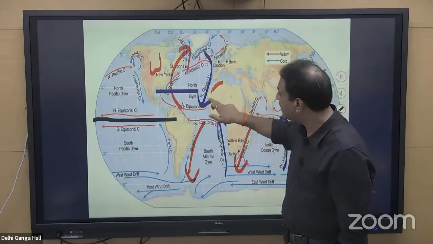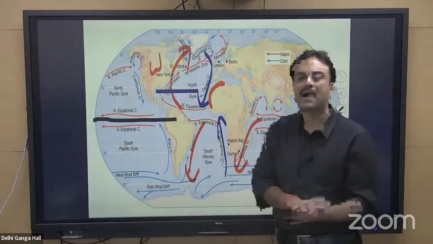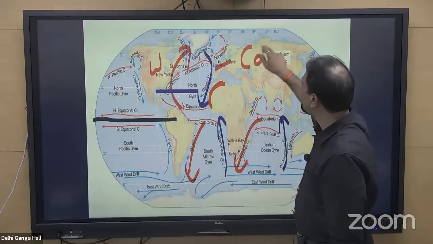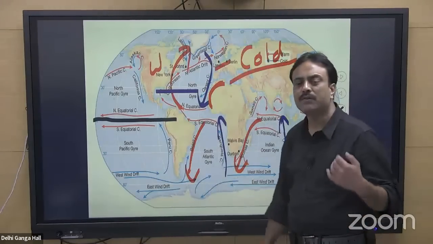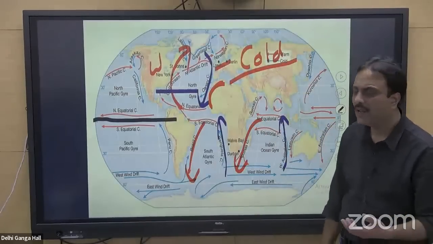So when it will reach the region of Africa, it will be having a cooling impact. So the impact on the destination will be cold, and so the current is called a cold current. Any current that moves away from the equator is generally called a warm current, and any current that is moving towards the equator is generally called a cold current.